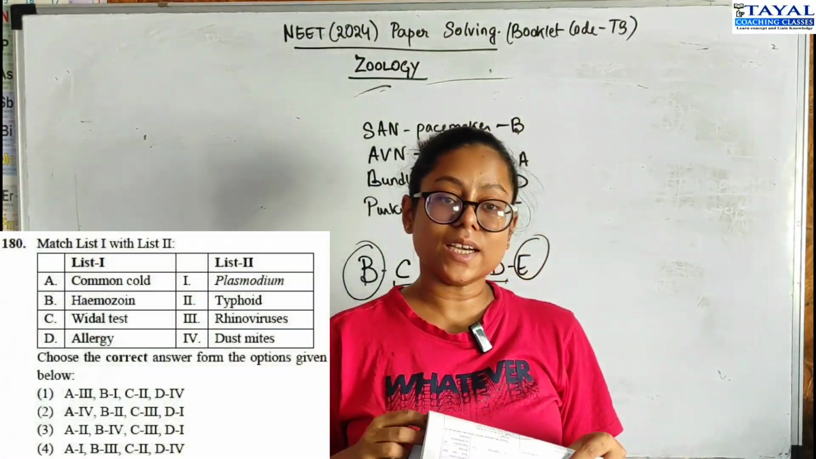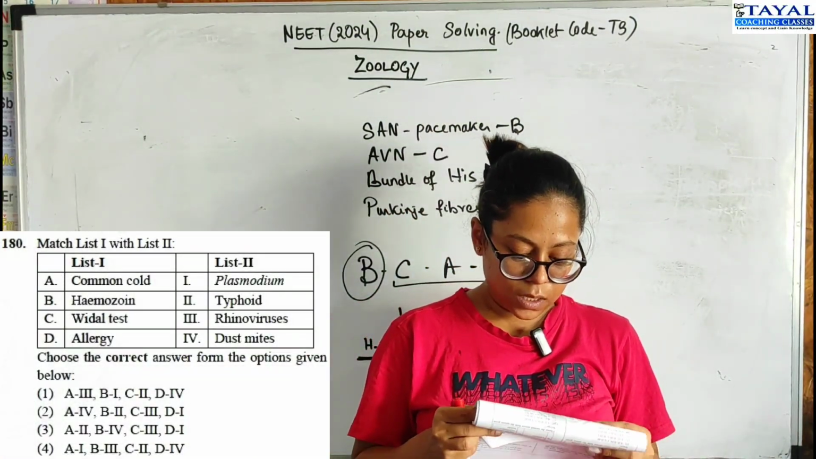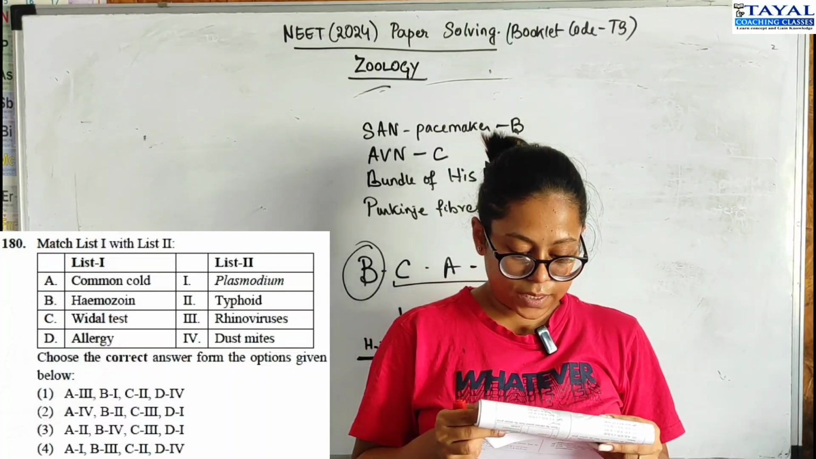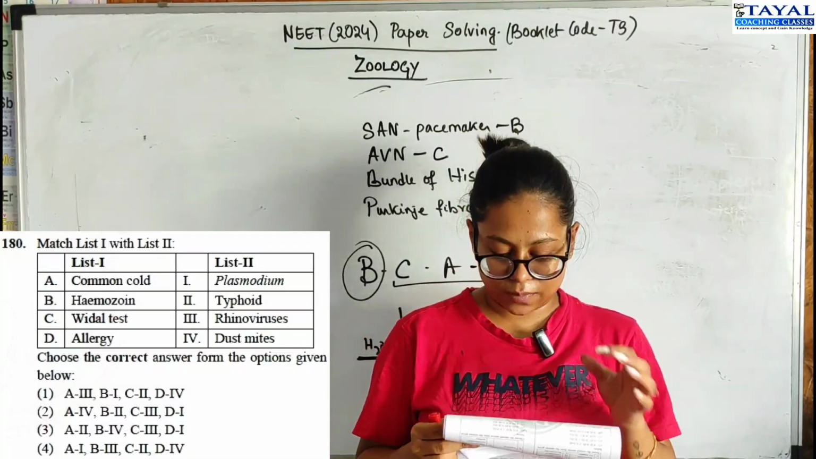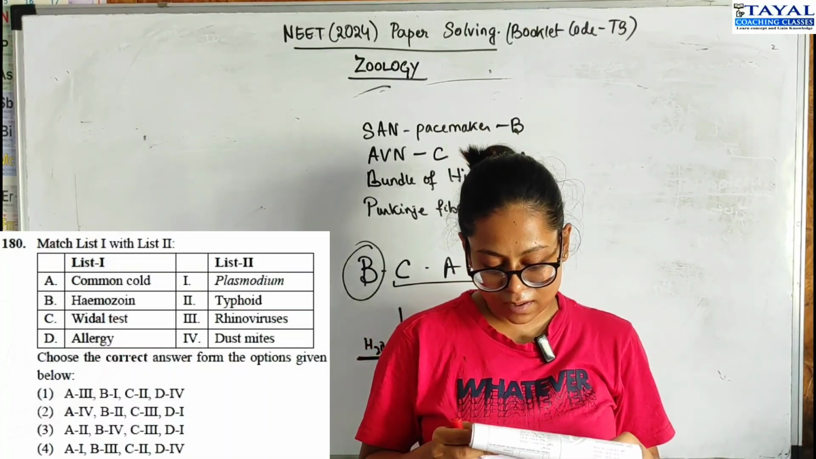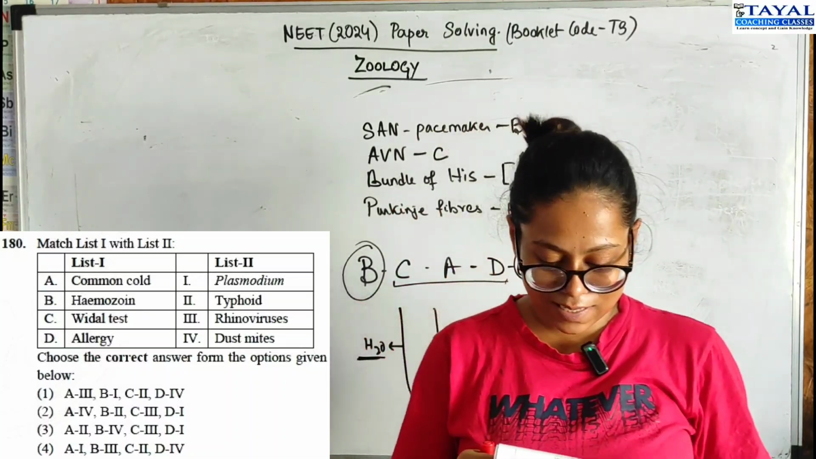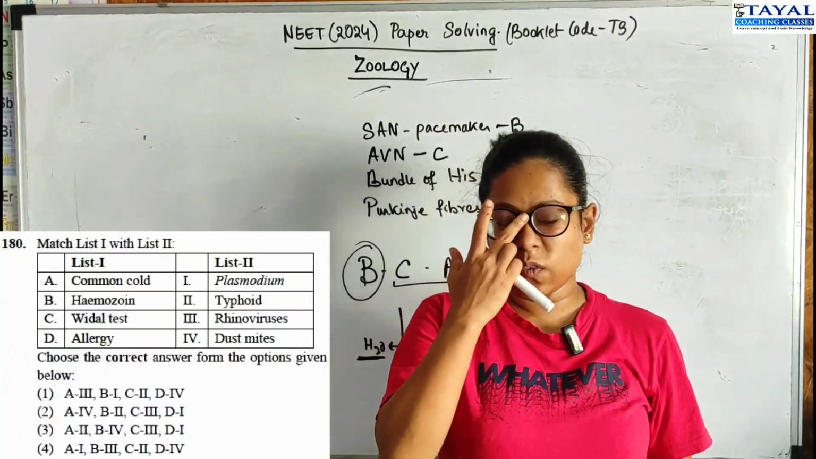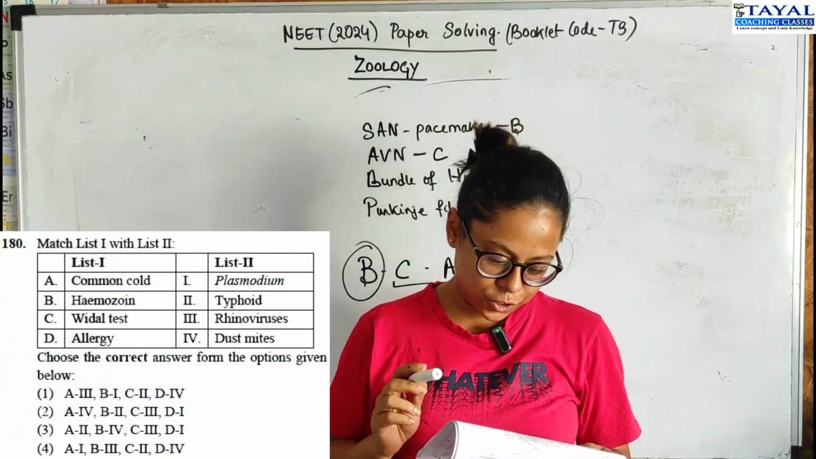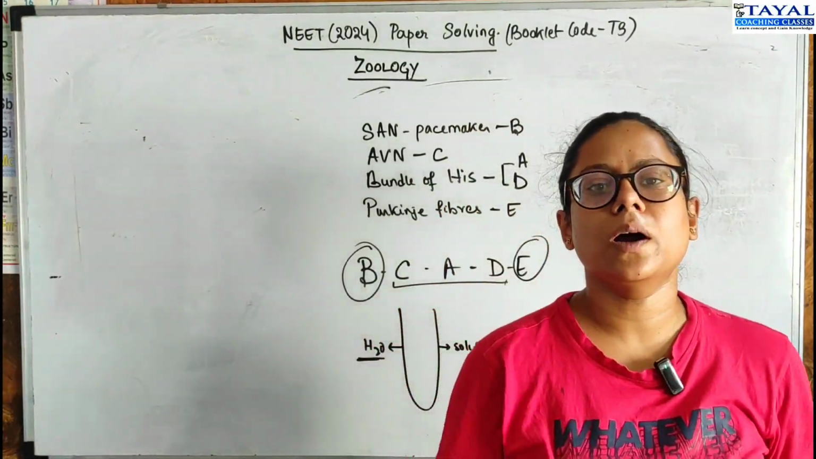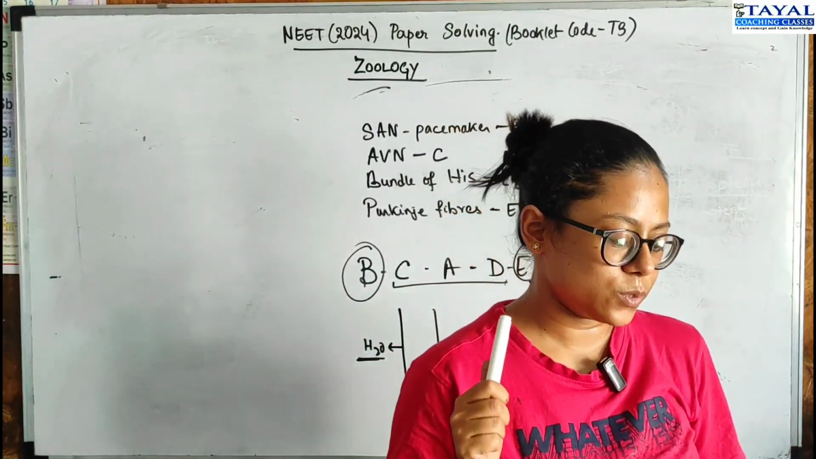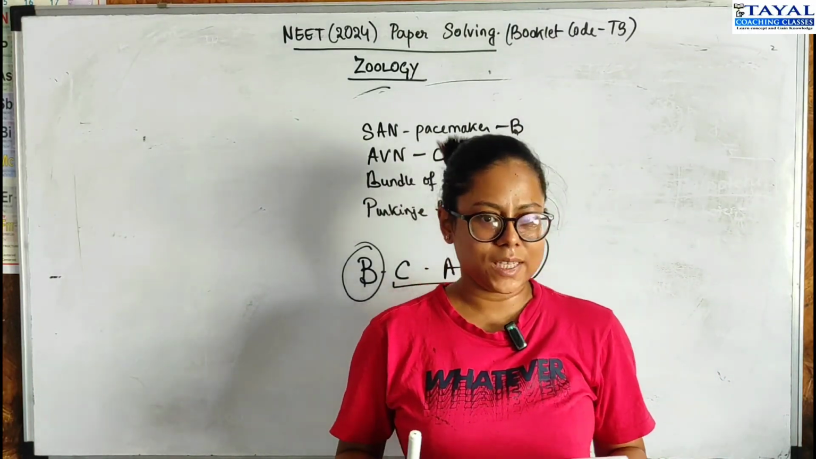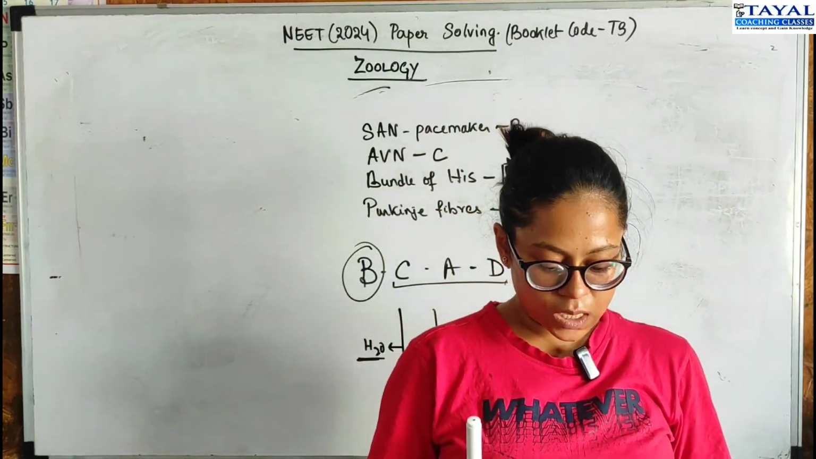Moving on to 180, another match the following. Common cold, hemozoin, viral test, allergy. So 4 names and certain organisms in list 2. Common cold we know is caused by rhinoviruses. So then A should be 3. Again, only one option with A3 and that is option 1. Then it is correct. 180 would be option 1.